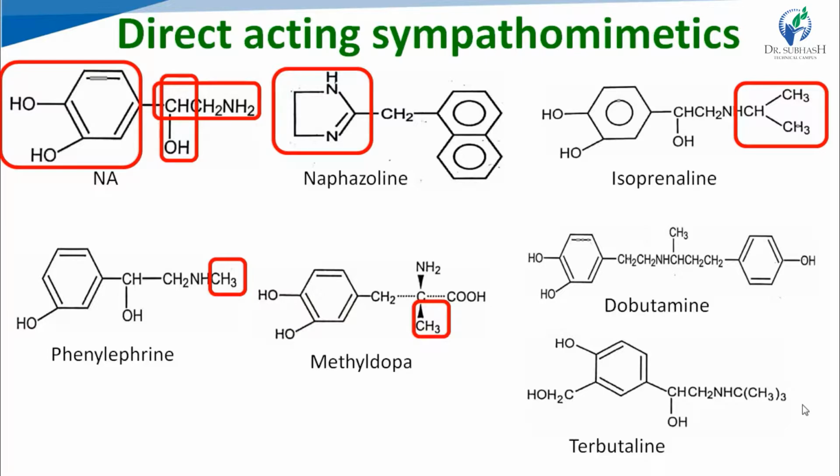Then specific beta 1 agonists, salbutamol and dobutamine. So this is the structure of dobutamine. Here a larger bridge is between two benzene rings. And the last class is specific beta 2 agonists, salbutamol and terbutaline. And here in terbutaline tert-butyl is present, so it is known as terbutaline. So these are the structures of direct acting sympathomimetics, each structure from each class.